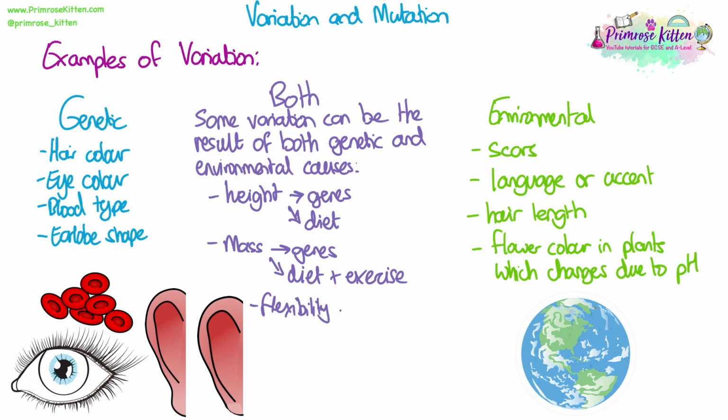Maybe they've got a gene that helps them have less collagen, which gives them that more flexibility. But also you can become more flexible and improve your flexibility with practice. So the types of exercise, the types of practice you do, stretching every day, can change your flexibility. So therefore it's not just something that's determined by genes and fixed, it can be a combination of both.